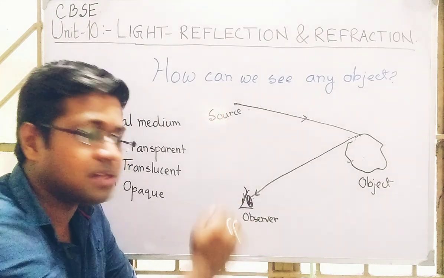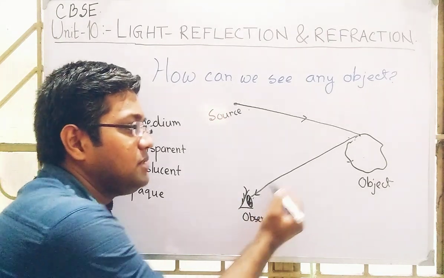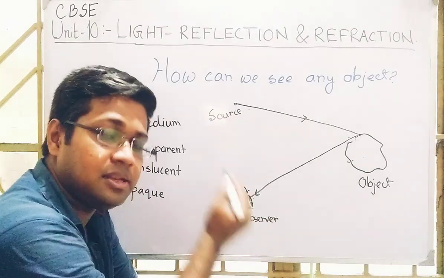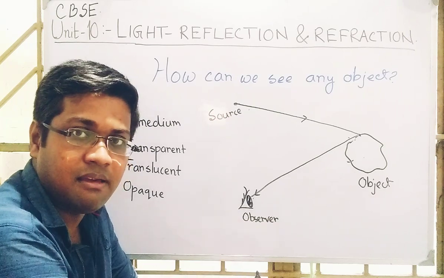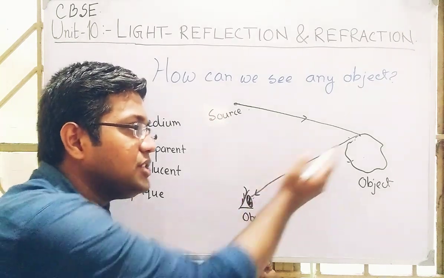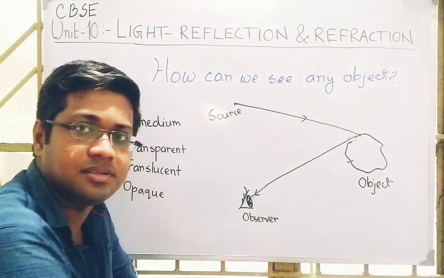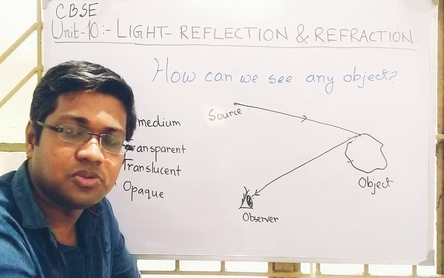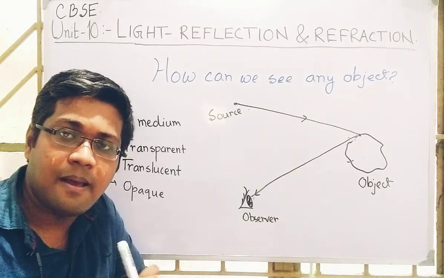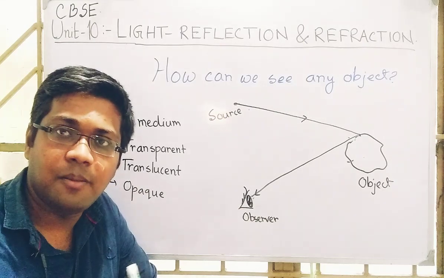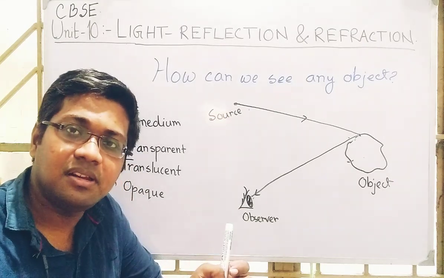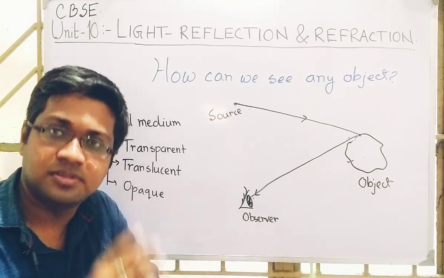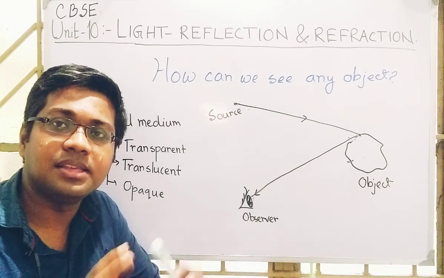But if the light enters the eye, we can see this object by the method of retracing. Here the eye of the observer basically tries to retrace the origin of the light from which it comes, and this way we can see the object. So we can see the objects surrounding us by reflection, by refraction, or by reflection and refraction both. This way we can see any object.